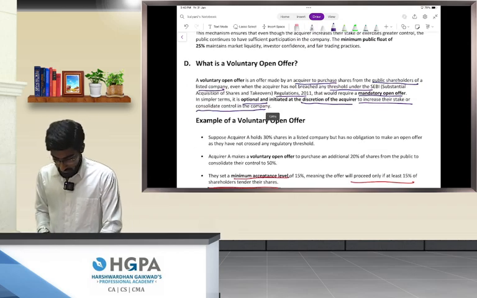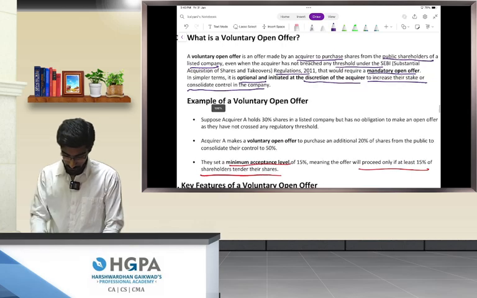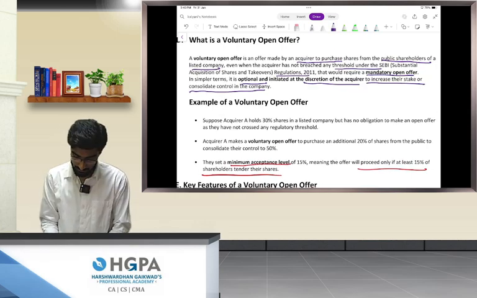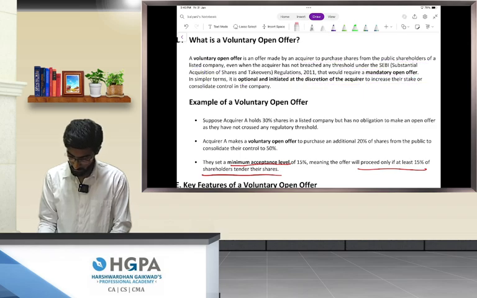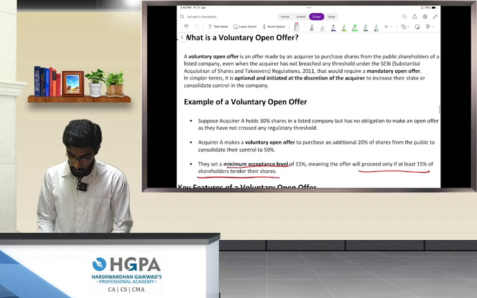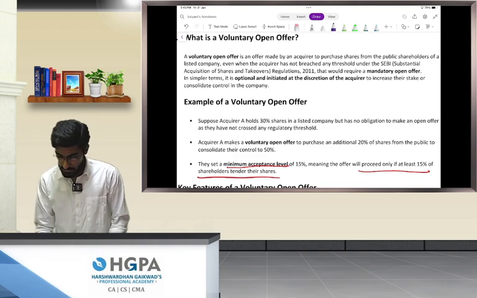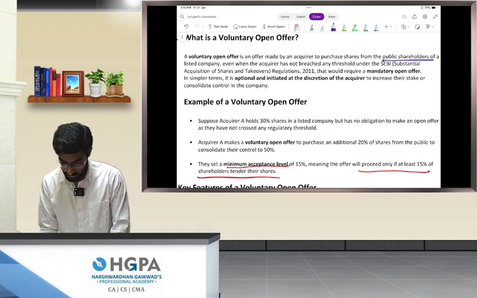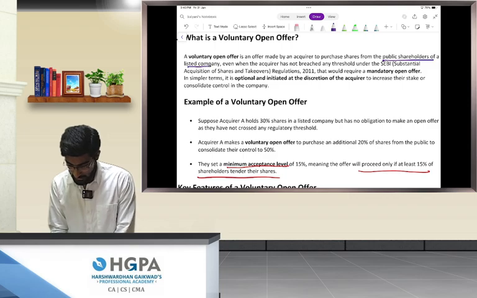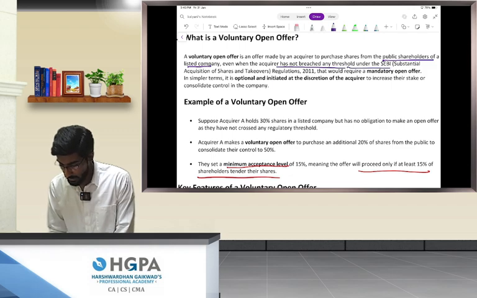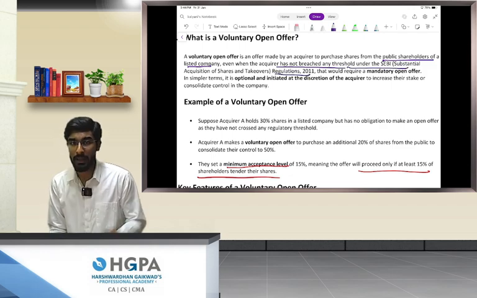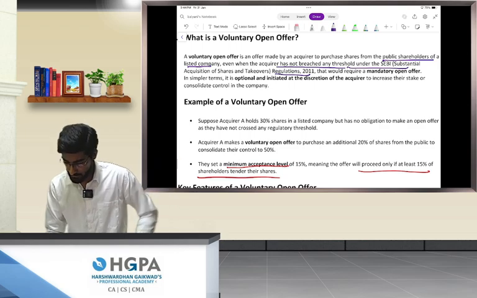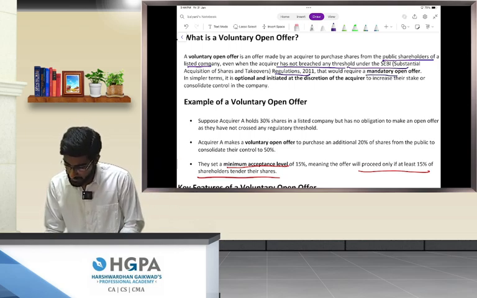Perfect? Yes. Now let's read it again. A voluntary open offer is an offer made by an acquirer to purchase shares from the public shareholders of a listed company, even when the acquirer has not breached any threshold under SEBI Regulations 2011, 25%, 5%, that would require a mandatory open offer.